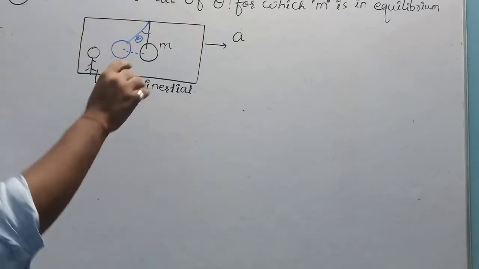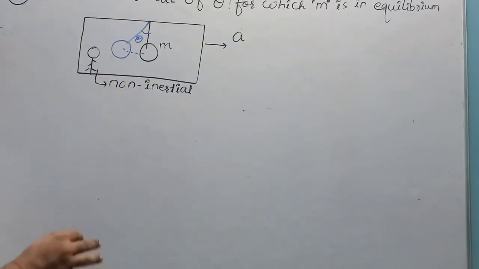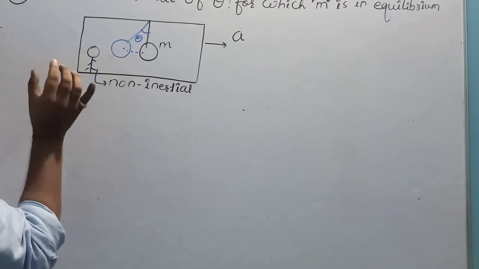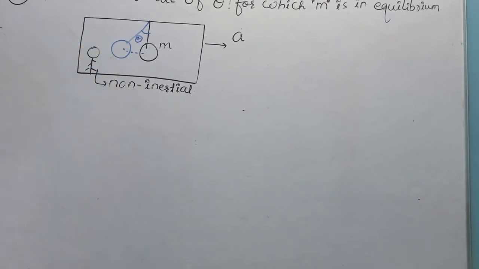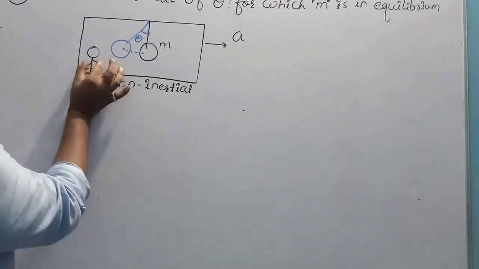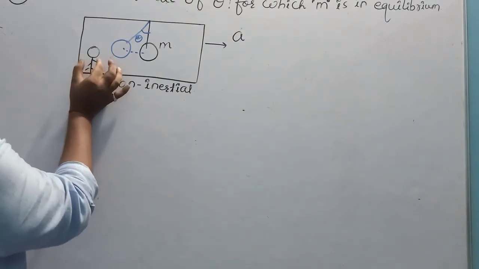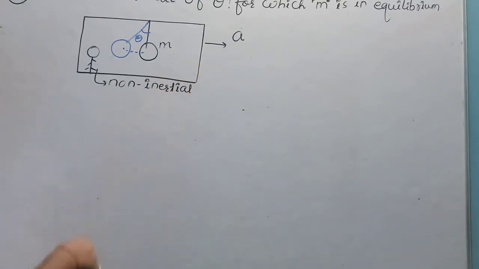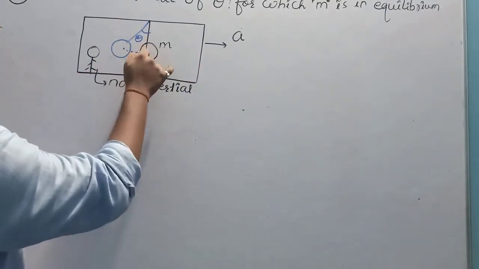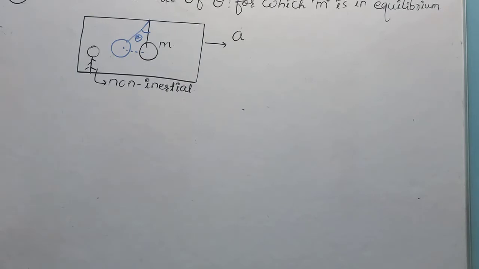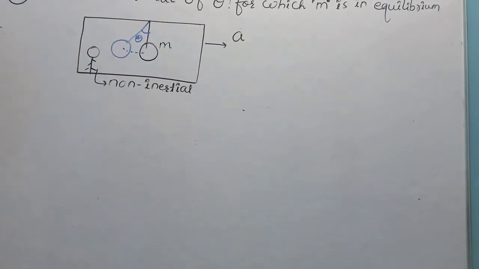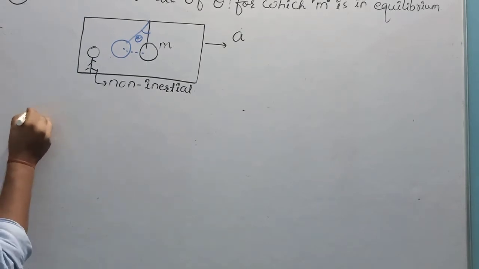In this situation, for ease of calculation, I have kept the observer inside this car. Now this observer has itself the acceleration a, the same as the acceleration of this car, and this observer is observing this mass. Then there will be a pseudo force. I am taking all this system out. Look here.